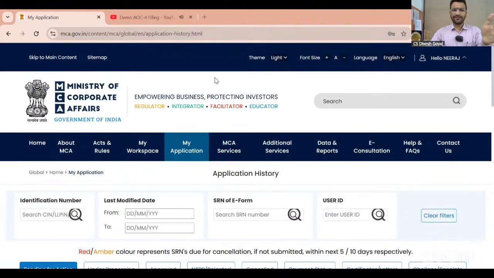So for filing of any form on the MCA V3 portal, we have to log in. Without login, you cannot file or even prepare any form on the MCA V3 portal. So the first thing you have to do is create a login.